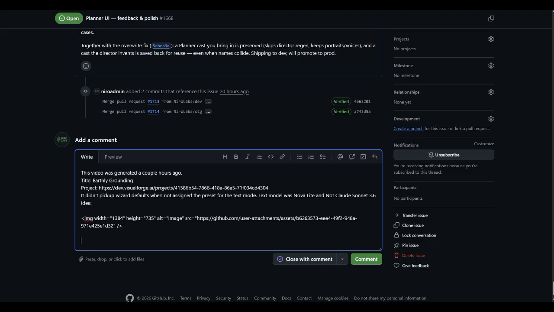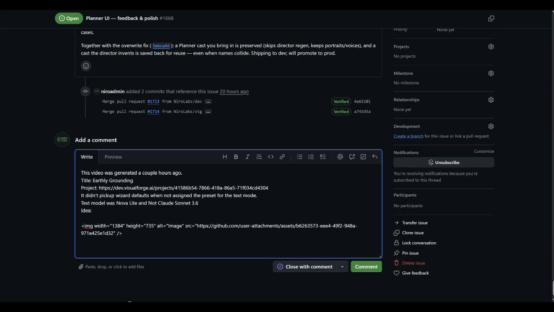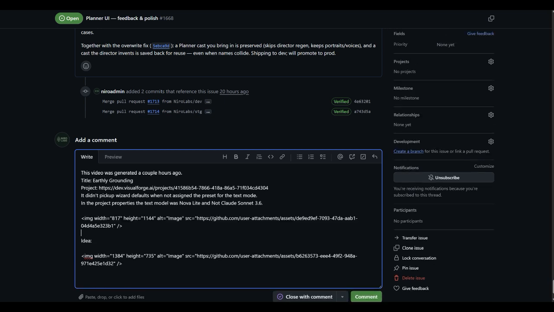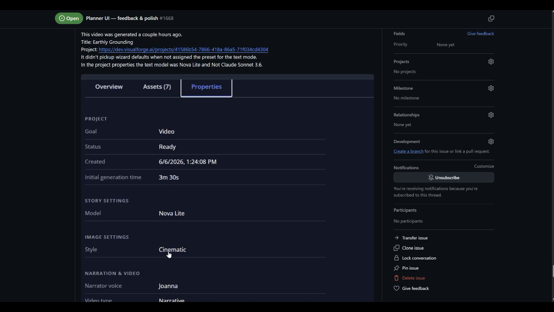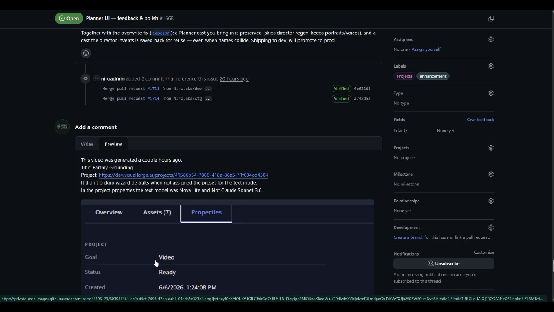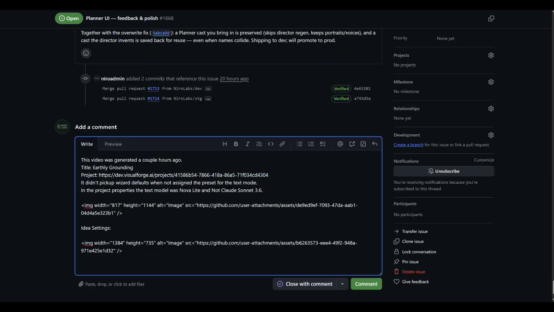It didn't pick up the wizard defaults. In the project properties, I put a screenshot of the properties that I'm talking about, and then the idea settings are here, and I just need to show what the wizard defaults are.